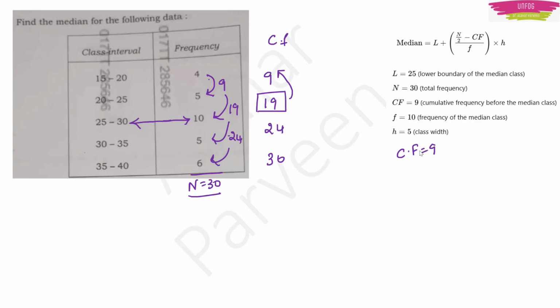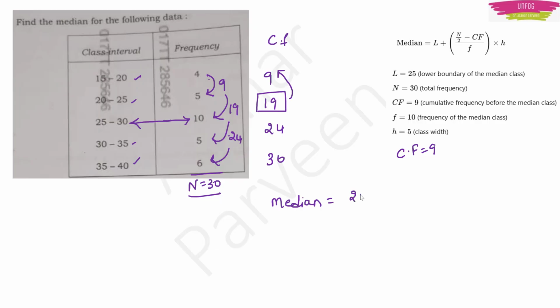And then F is the frequency of the median class. The median class is this only, as I already told you, so F will be 10. And H is the class width. The class width is 5. If you see here, the difference is 5. So that will be our H. Now I can easily find out the median just by substituting the values, right?